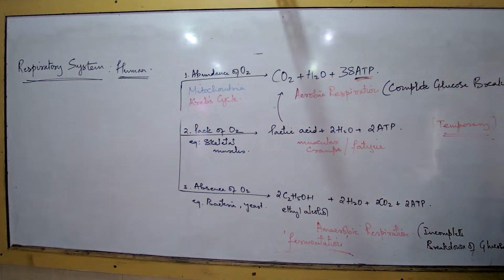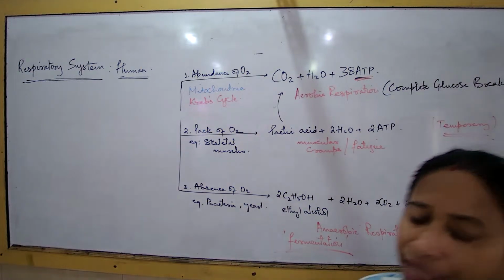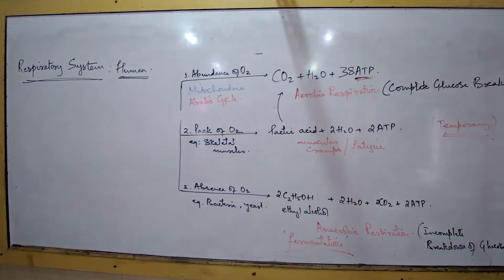You need not every time draw the outline of the human body. That's not necessary. This type of a simple diagram you can draw for the alimentary canal. Neat, nice, only pencil and labeling all correct. And for the respiratory system also this type of a simple diagram. I want all of you to draw at least a little bit more than half a page, with proper labeling in pencil. So these 2 diagrams, last time I forgot to mention the diagram of the alimentary canal.